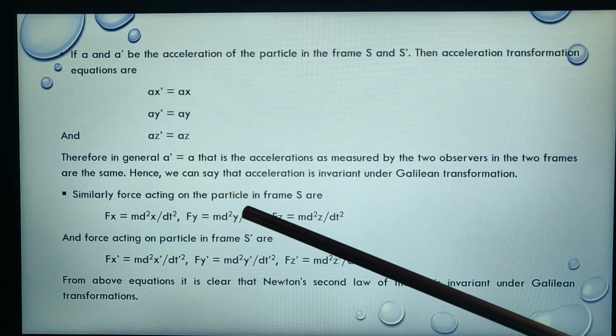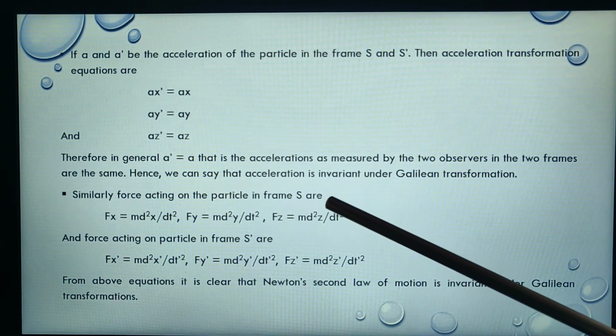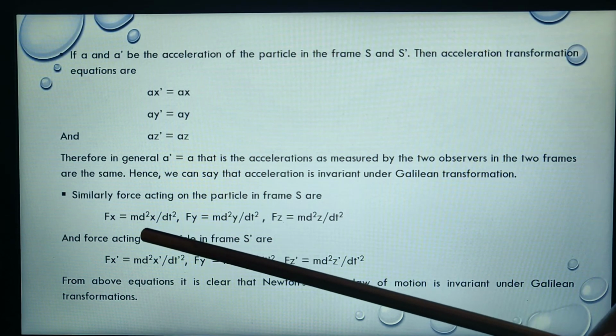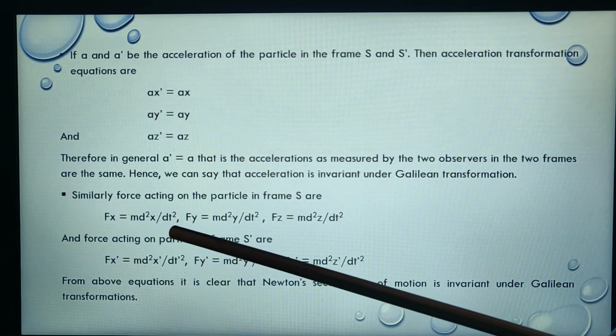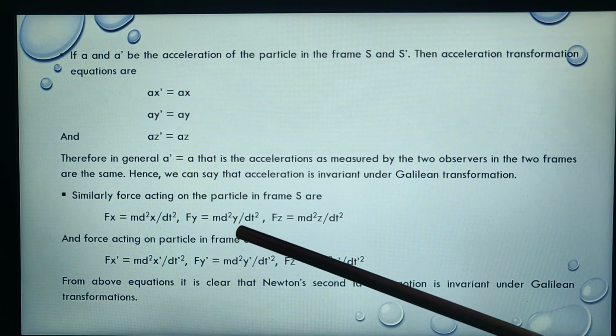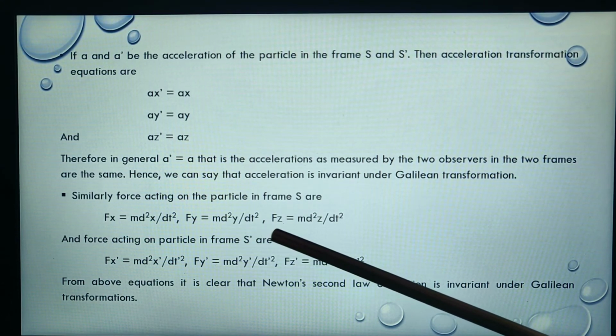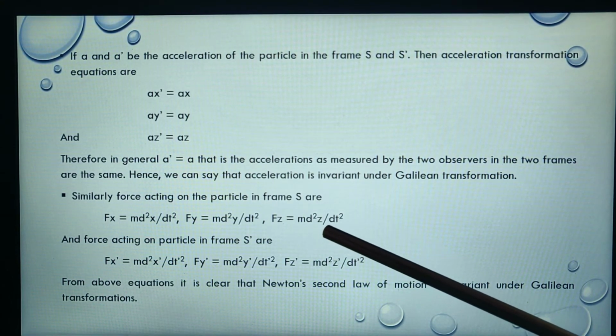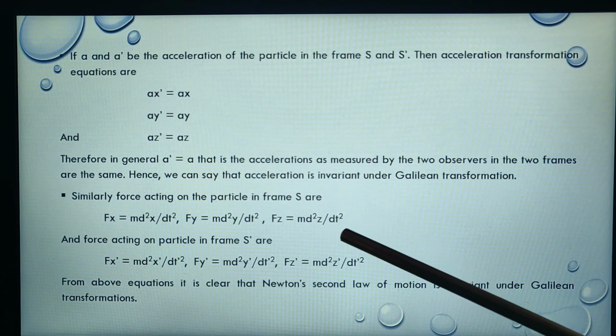Similarly, the force acting on the particle in frame S are Fx equal to m d2x by dt square, Fy equal to m d2y by dt square, and Fz equal to m d2z by dt square.